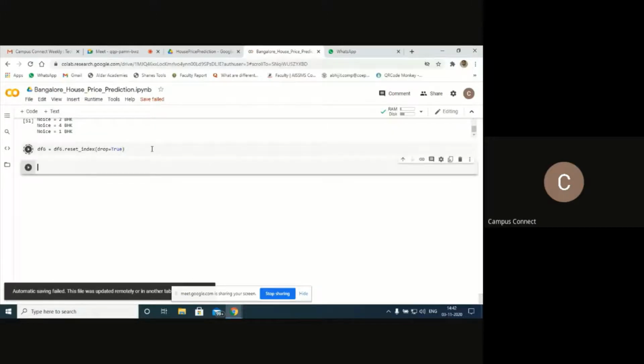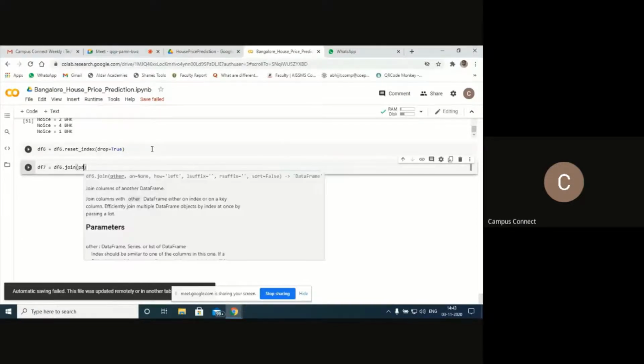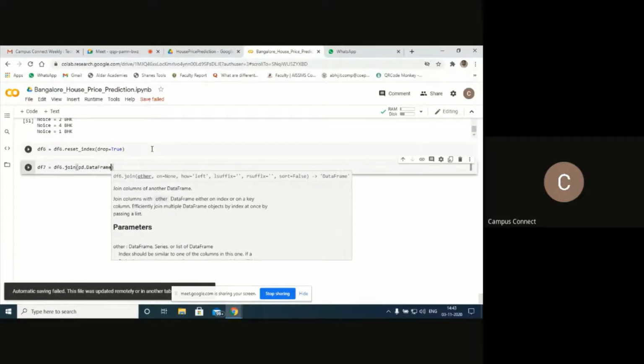Okay, I'll try to join that size int value now. To join that size int value, I'll create a new variable called df7. df7 is equal to df6 dot join. There is an option called join. Same code I'm repeating even for the next feature: pd DataFrame. Here bhk, I guess.